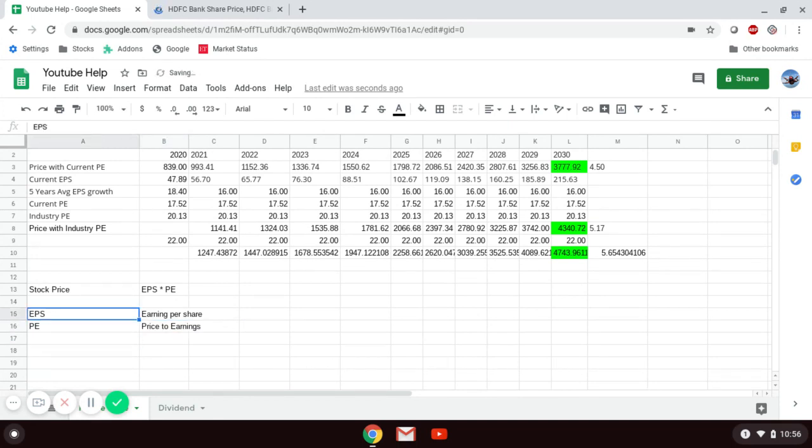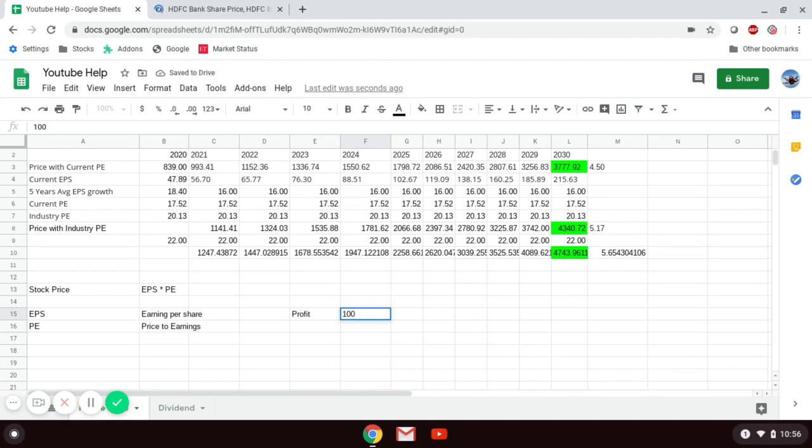We have a common word here, earnings. Earnings is nothing but the profit, the money the company is making. So EPS is profit per share, the profit the company makes with respect to each share. Say the company's profit is 100 rupees for the complete year.